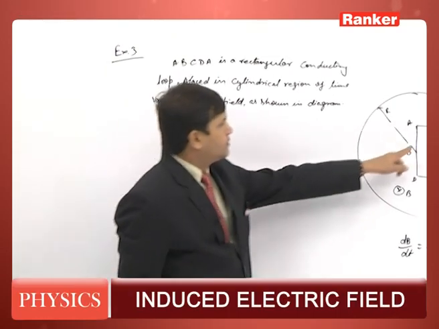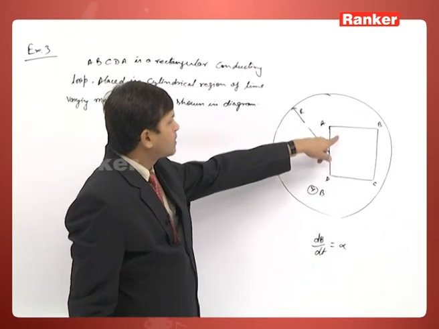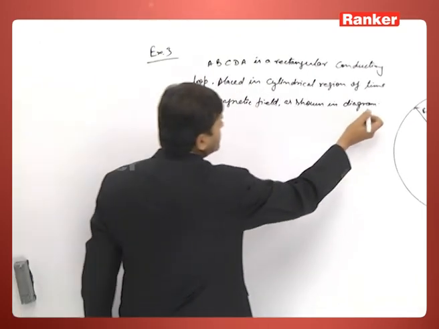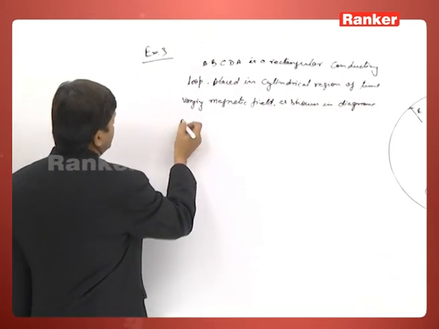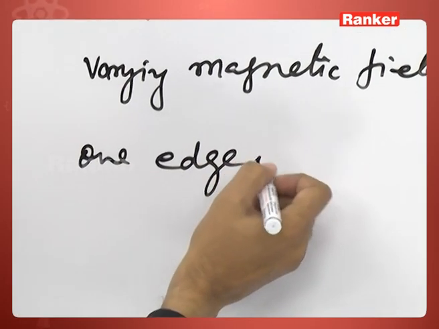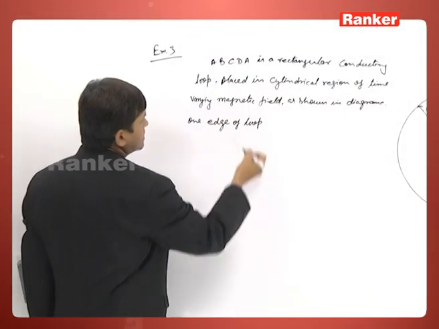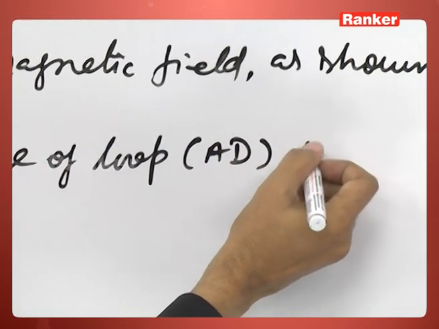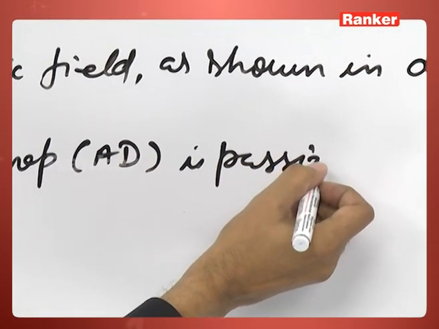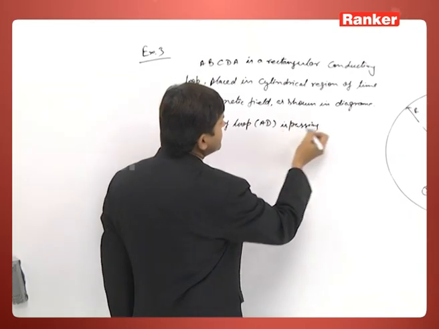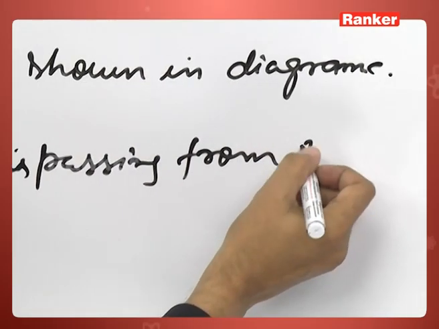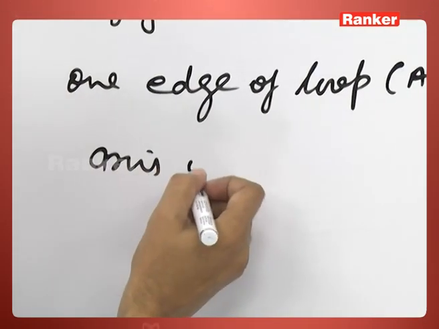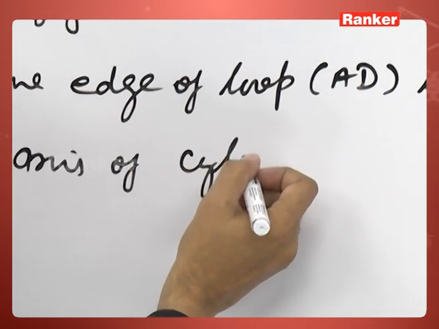One edge of the loop, AD, is passing through the axis of the cylindrical region.